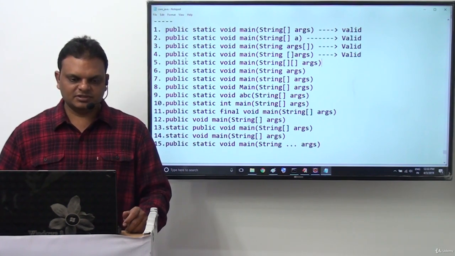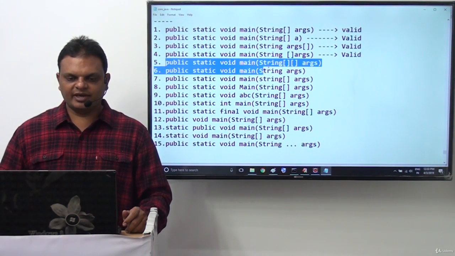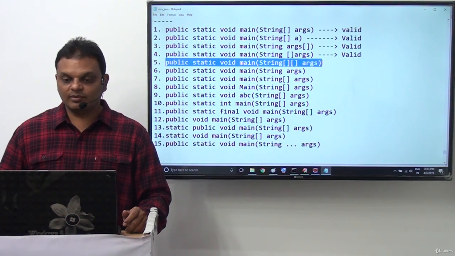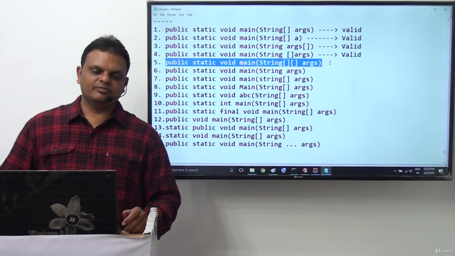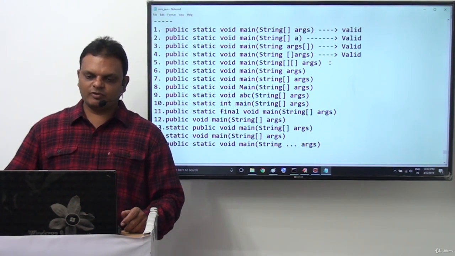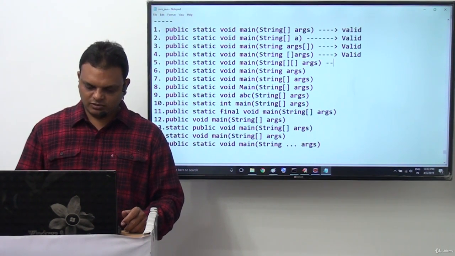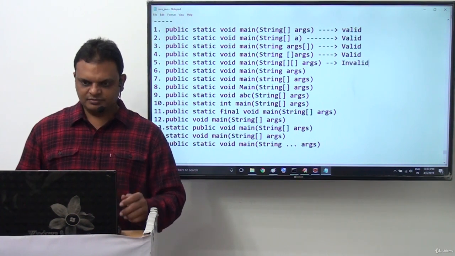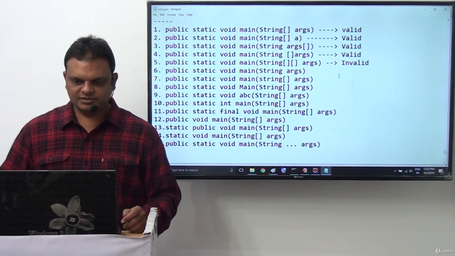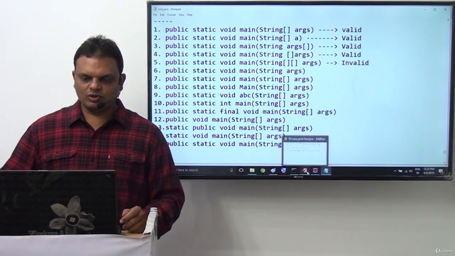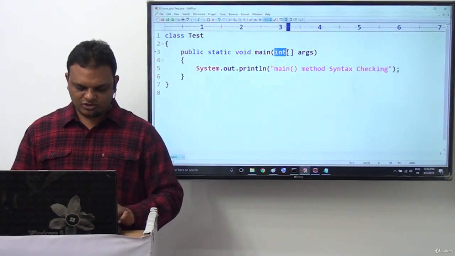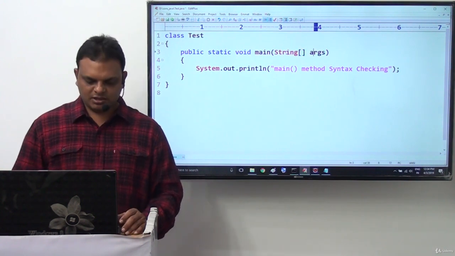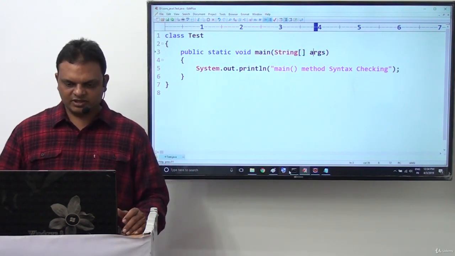Next one: public static void main(String[][] args). A two-dimensional array was provided as the parameter to the method, so this is invalid. Observe this clearly. I want to show all these points in our system now. First of all, here I want to provide String args. This is the normal syntax only, and we can understand this clearly.